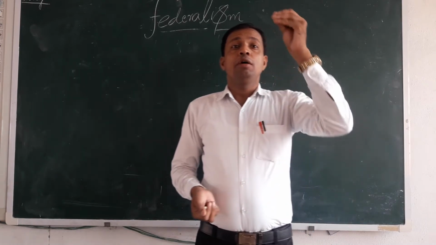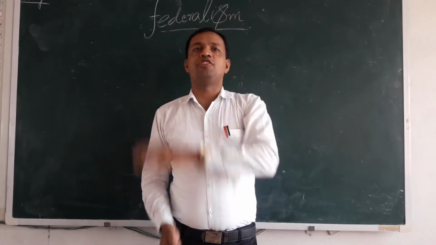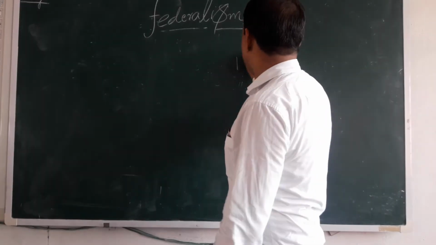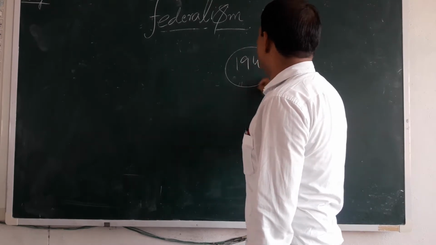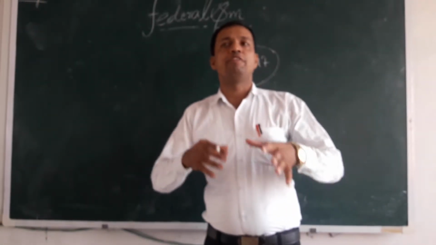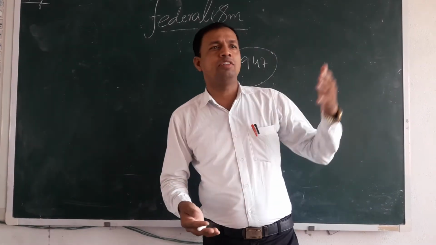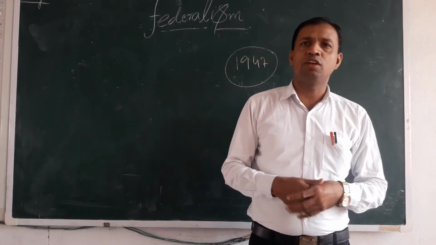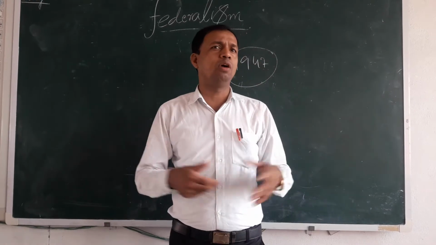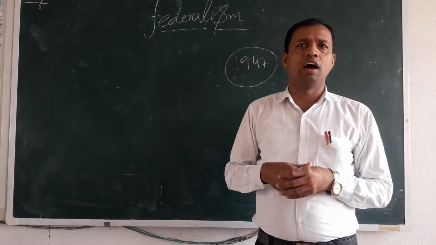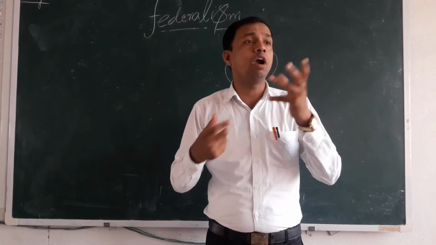Now, after 1947, when we got freedom, how were the states in India formed? On what basis were our states, which we are seeing now, Uttar Pradesh, Bihar, Jharkhand, Madhya Pradesh, Rajasthan, Gujarat, Maharashtra, Kerala, Tamil Nadu, all 28 states in India, formed?